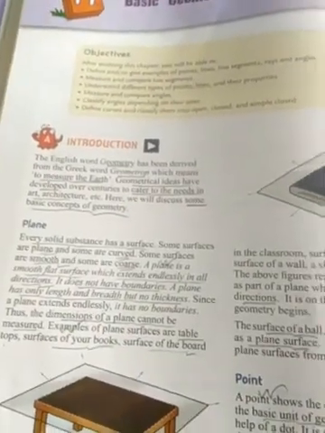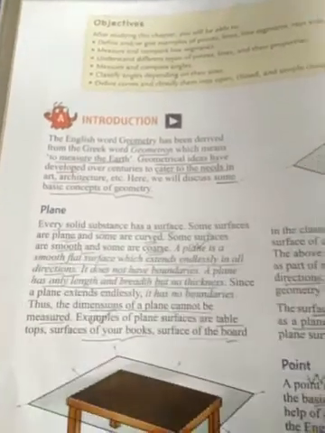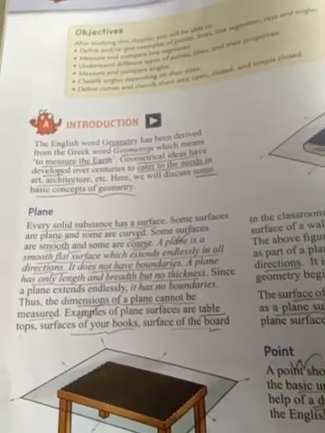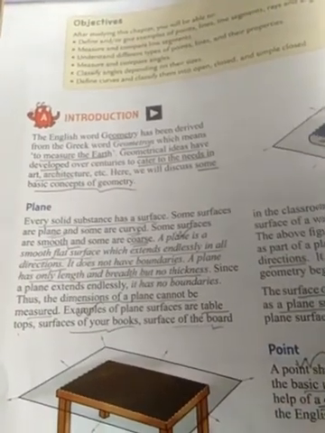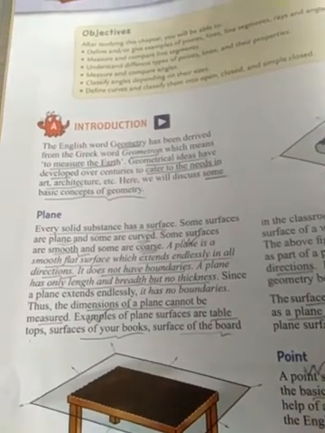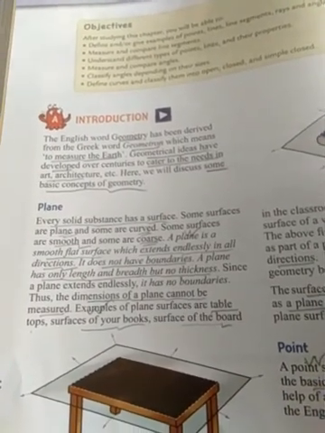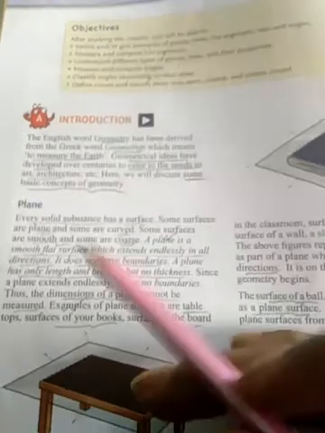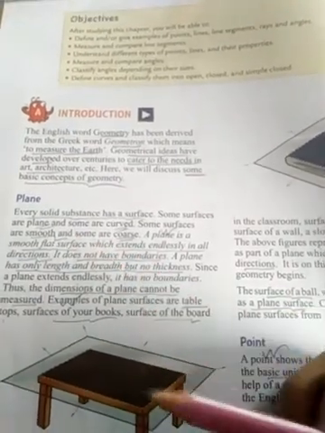The first concept regarding geometry is plane. We know that every solid substance has a surface, and some surfaces are plane whereas some surfaces are curved. Basically, plane is a surface.